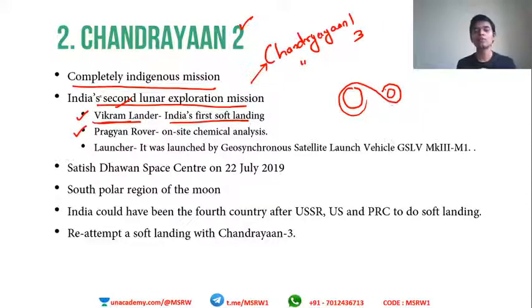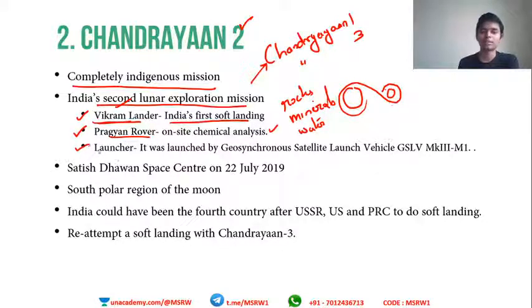So the plan was to get the rover within the Vikram lander onto the moon using the Vikram lander, and then the rover would conduct on-site chemical analysis to study more about the moon, to study the composition of the rocks, to study the minerals that are present there, to study the presence of water, earlier presence of water, and all these things. That was supposed to be conducted by the Pragyan rover.